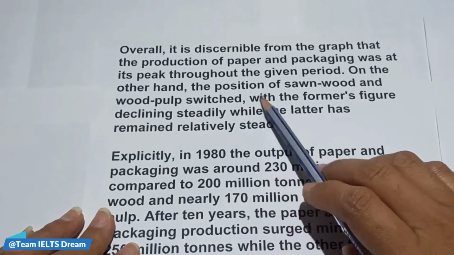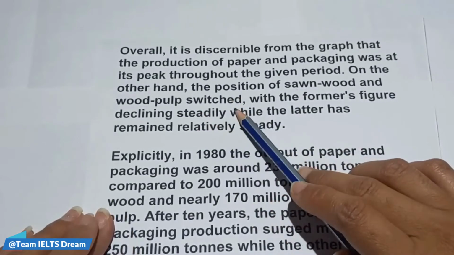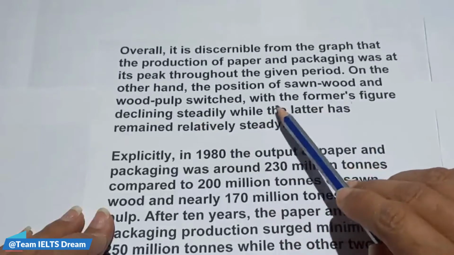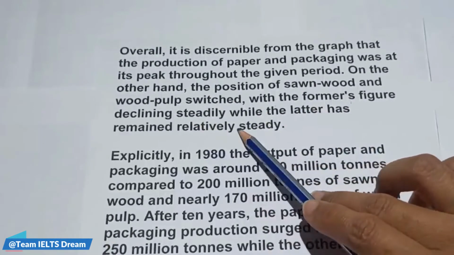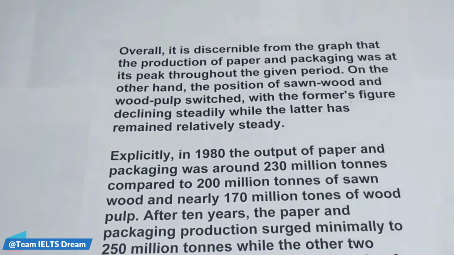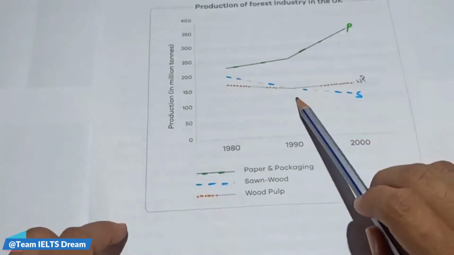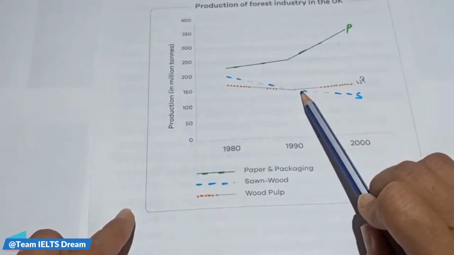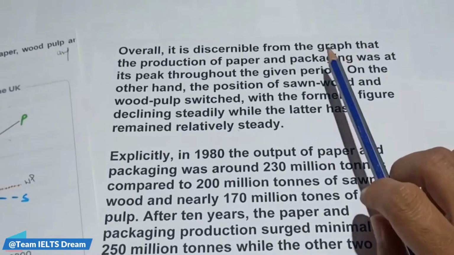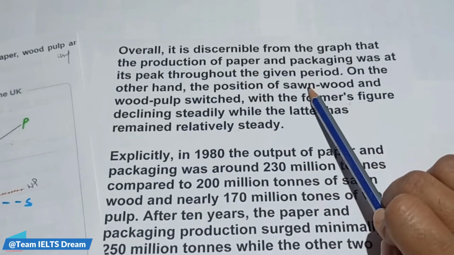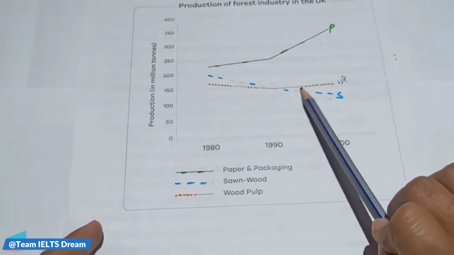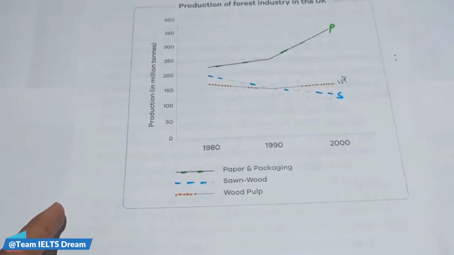On the other hand, the positions of sawnwood and wood pulp switched, with the former's figure declining steadily while the latter has remained relatively steady. So here we can see the positions of both switched, and the former means the first one we were discussing, sawnwood. So the former's figure declined steadily, it started declining from here, and the latter one remained almost stagnant.